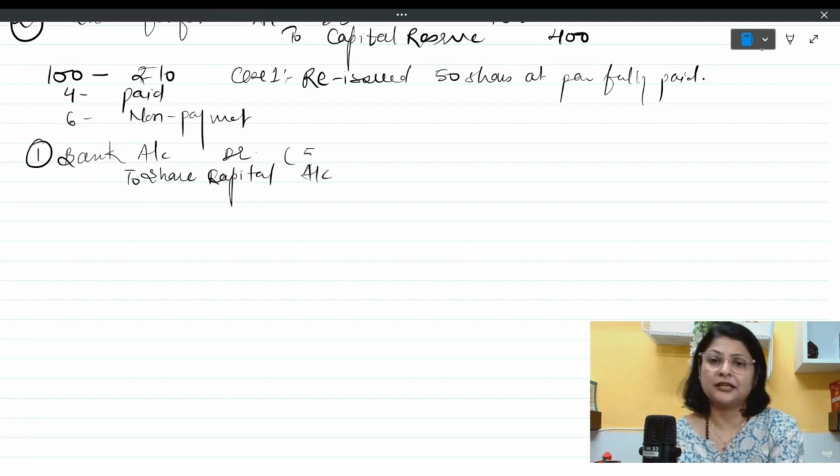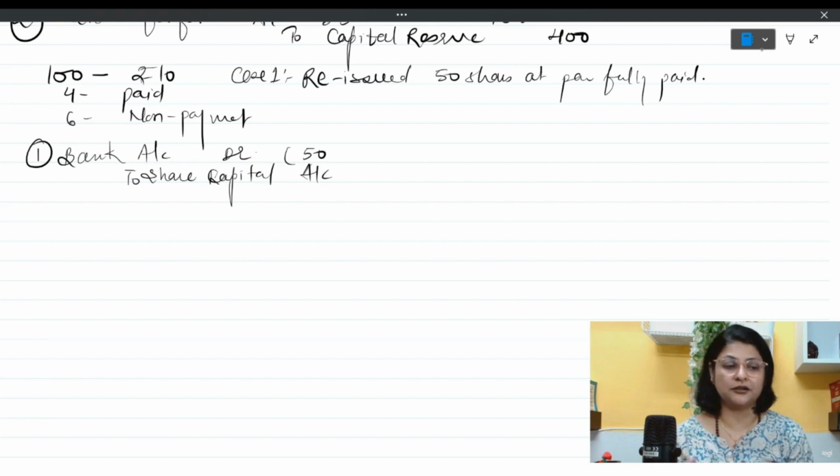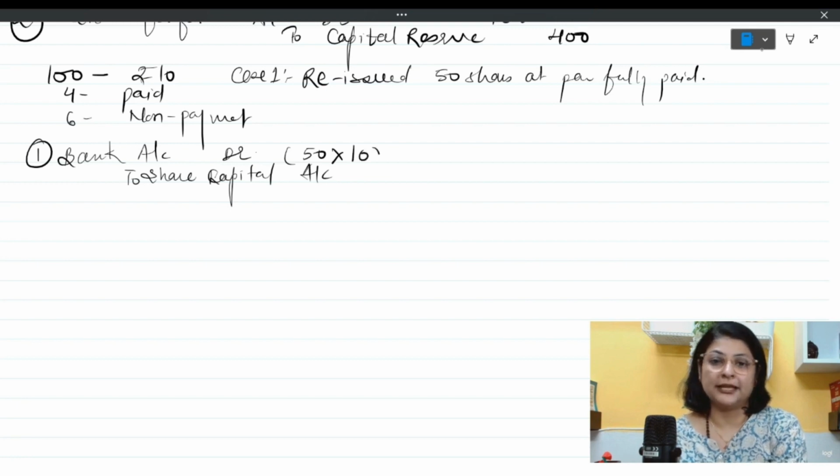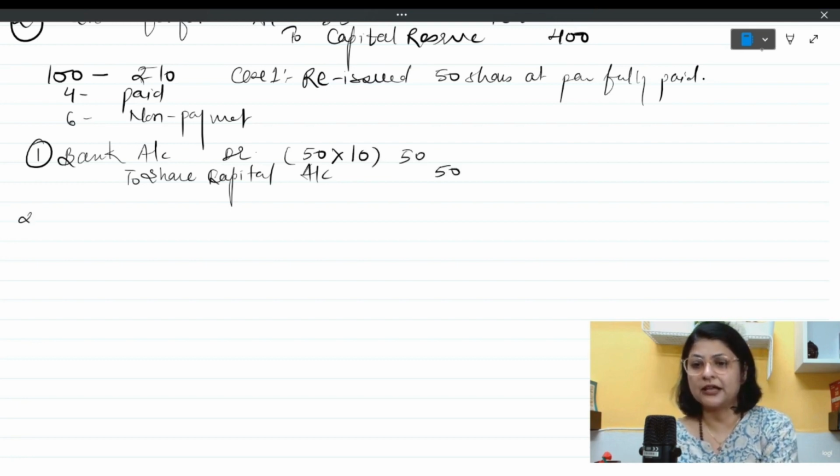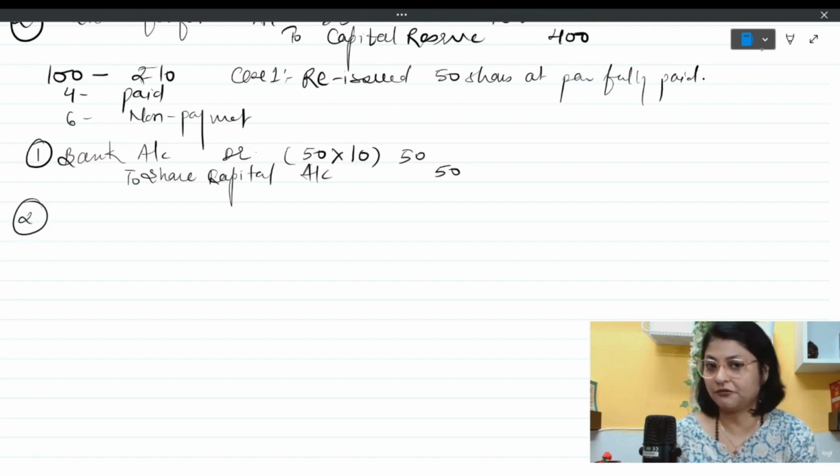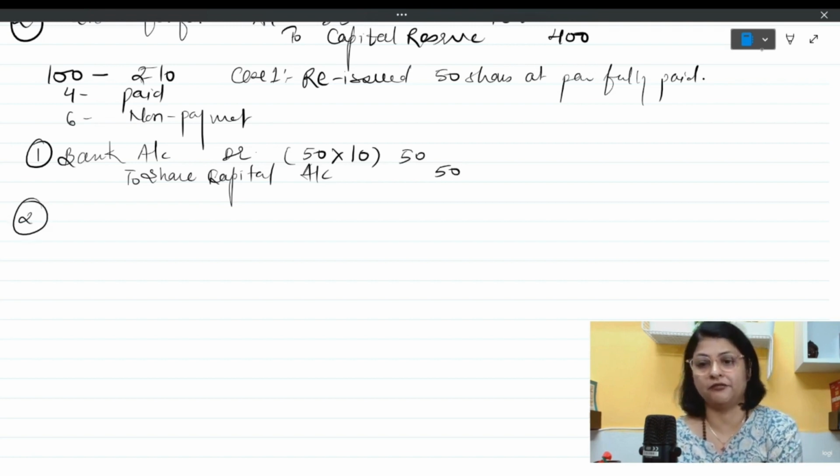Here I cannot multiply with 100 because I have forfeited 100 shares but reissued only 50 shares. So 50 multiplied by rupees 10. Now while transferring the amount of share forfeiture, I have to be very careful. In respect of 100 shares, the shareholder had paid rupees 4 per share, meaning 400 was given.